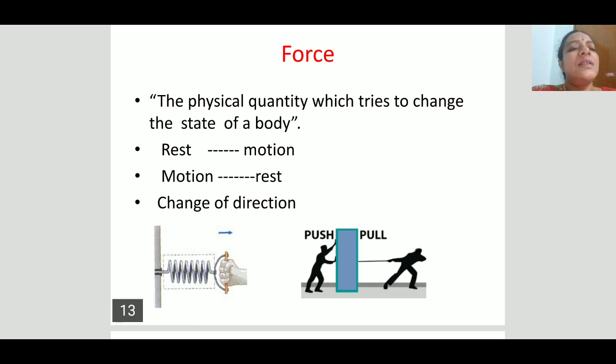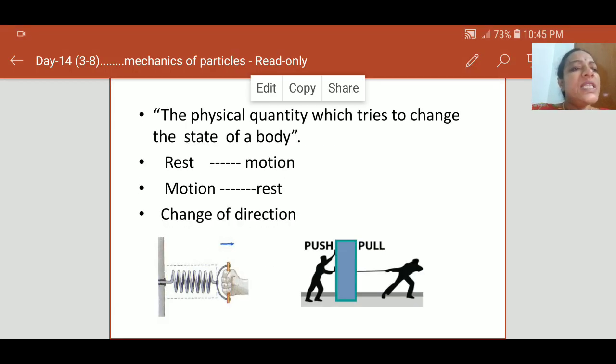See here in this slide. There are only two states of a body in the universe, either a rest position or a motion position. Similarly, the physical quantity which tries to change the state of a body, either from rest to motion or from motion to rest, is force.